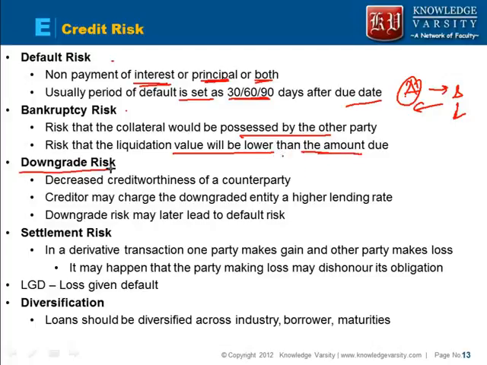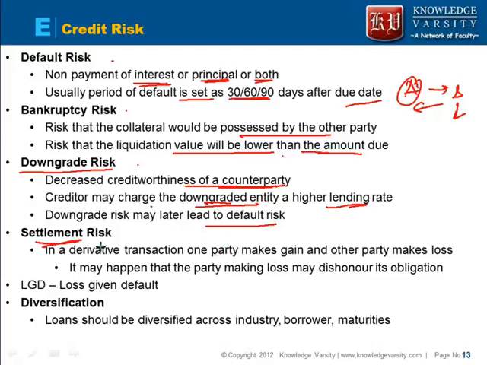What is downgrade risk? Downgrade risk is the decrease in the credit worthiness of the counterparty. Usually the rating agencies will downgrade, right? So whenever the downgrade happens, the creditors would charge a higher rate of interest from the downgraded entity. Note that because of this higher lending rate, it may cause more problems to the downgraded entity and it can further lead to the default risk, right?